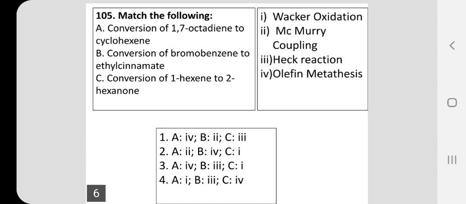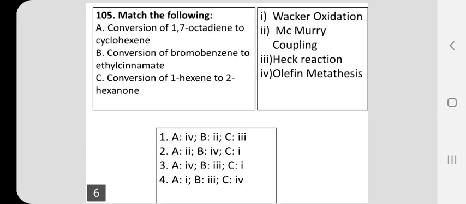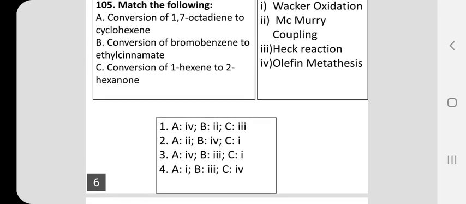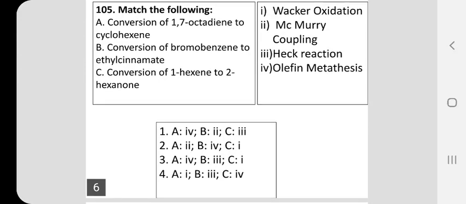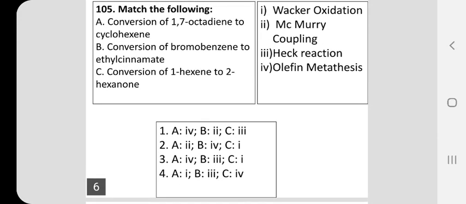So 3 statements are given, 4 answers are given. You have to find the right answer for the statements and you have to match them. See, by giving 4 answers for 3 statements, the question and the answers are complicated. So many permutations and combinations are made. Look at the alternatives.